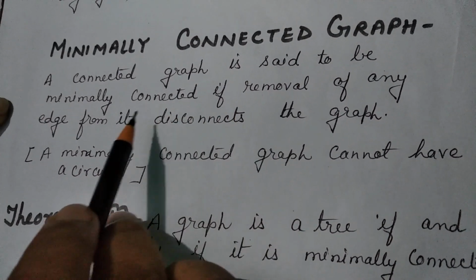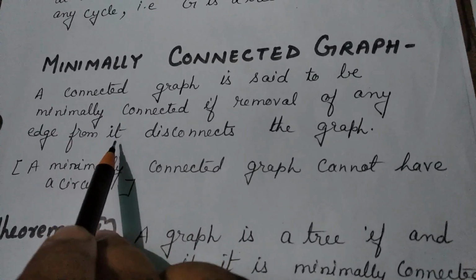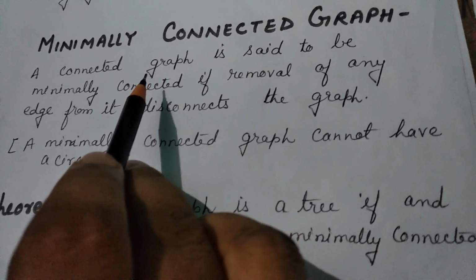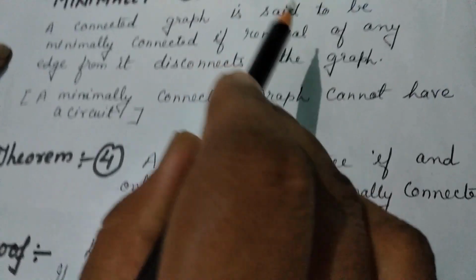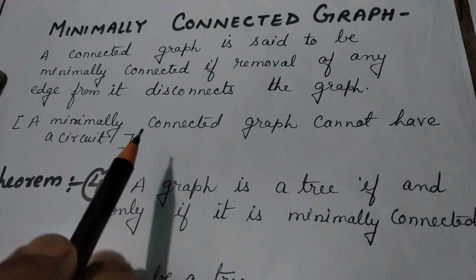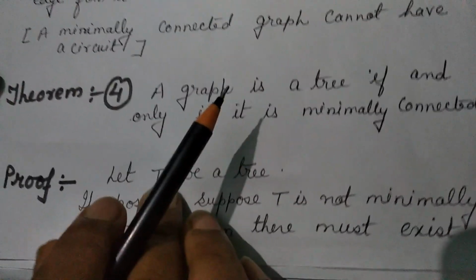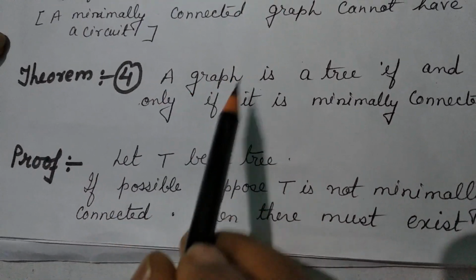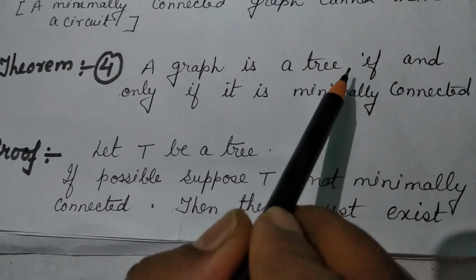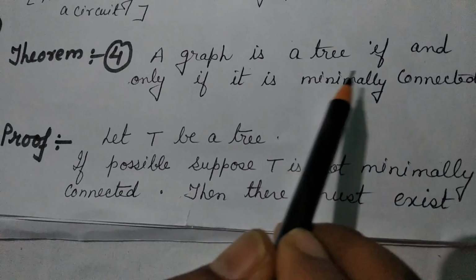If we remove any edge from a connected graph and it becomes disconnected, then that type of graph is called a minimally connected graph. A minimally connected graph cannot have a circuit. So let us start with theorem 4, or property 4: a graph is a tree if and only if it is minimally connected.